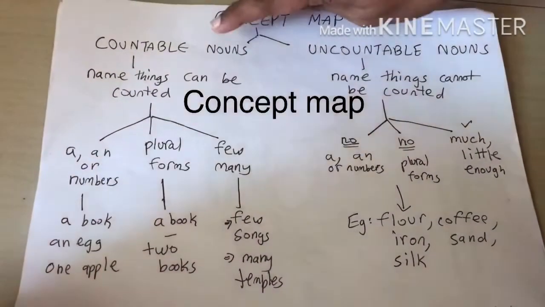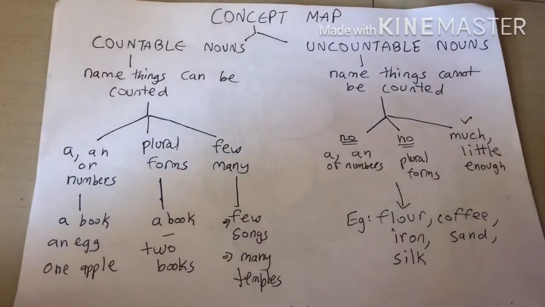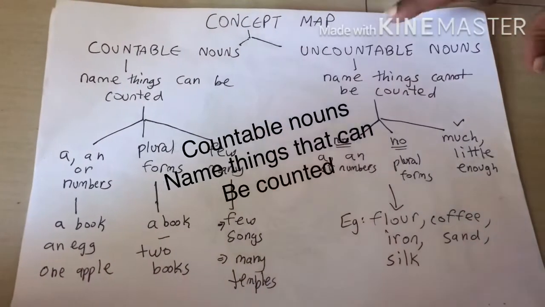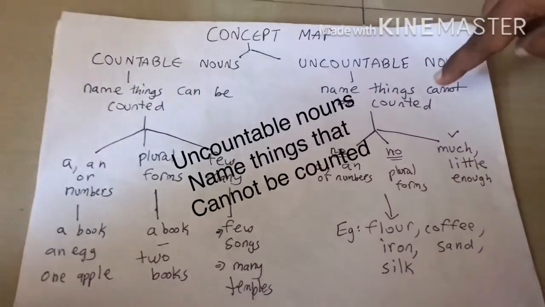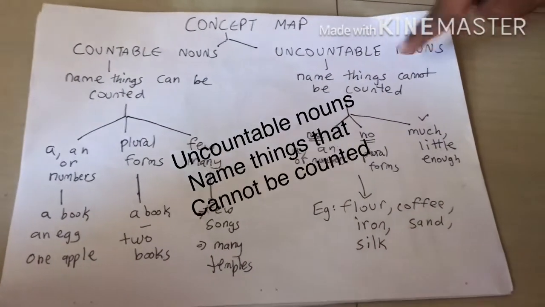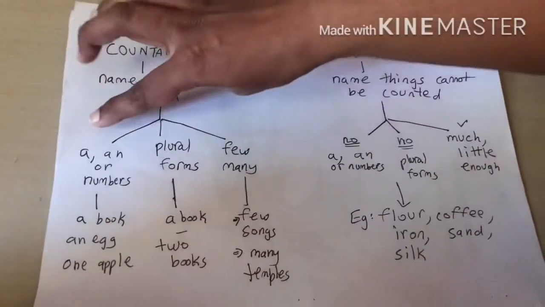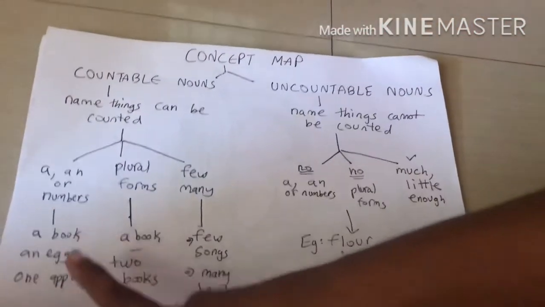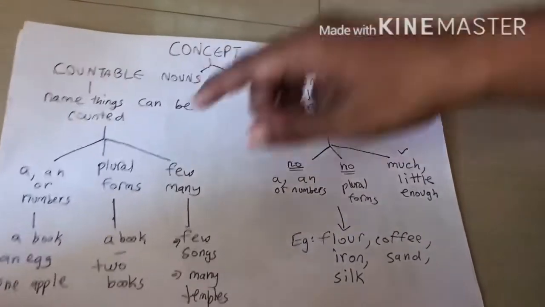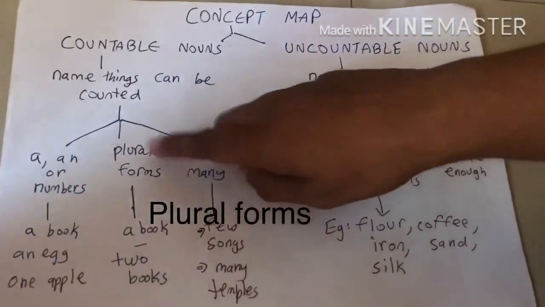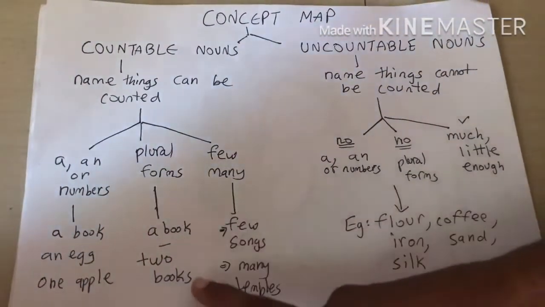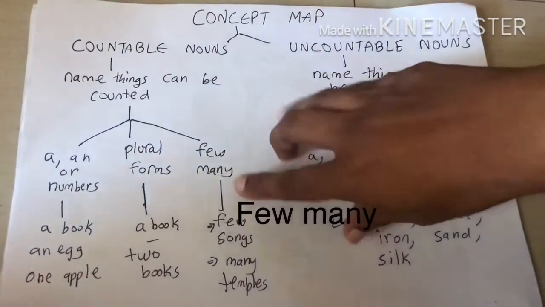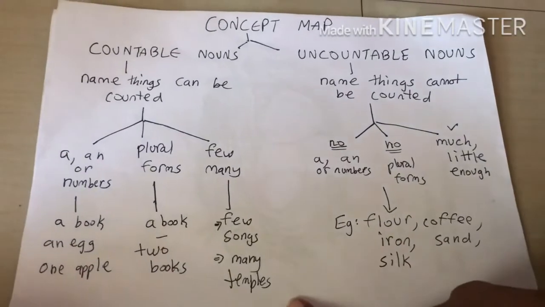Concept map. Countable nouns, uncountable nouns. The name of things that can be counted are countable nouns. The name of things that cannot be counted are uncountable nouns. In countable nouns, you can use a, an or numbers. Example: a book, an egg, 1 apple. In the case of plural forms, you can use a book, 2 books. And words such as few and many are used. Example: few songs, many temples.